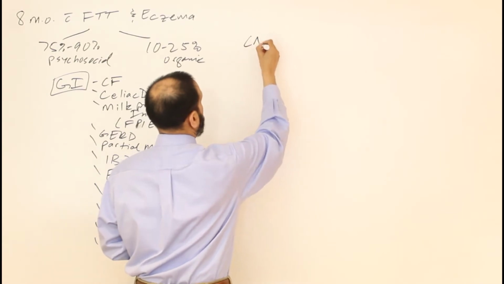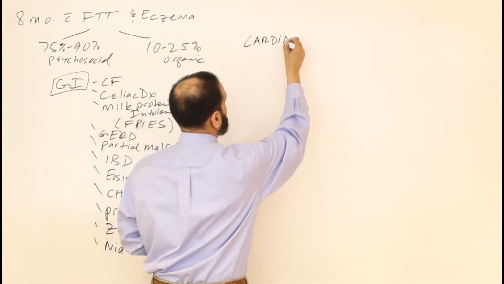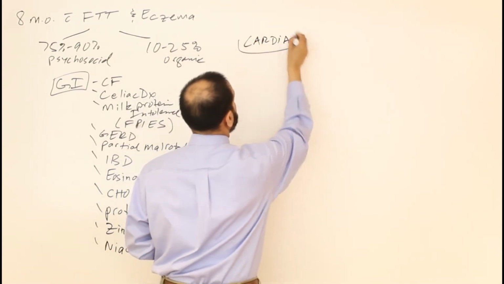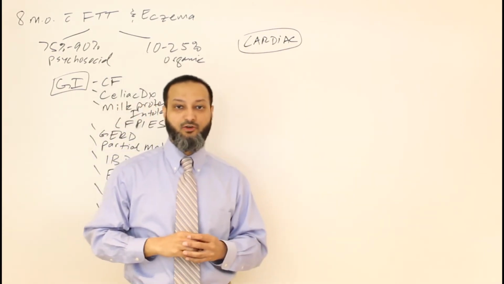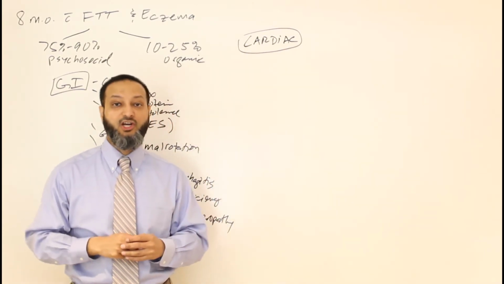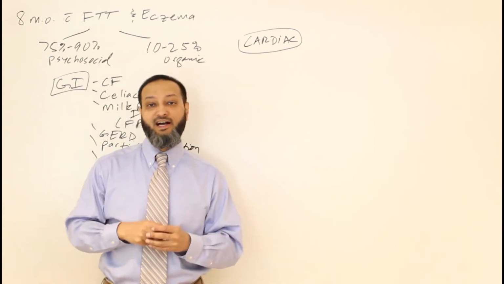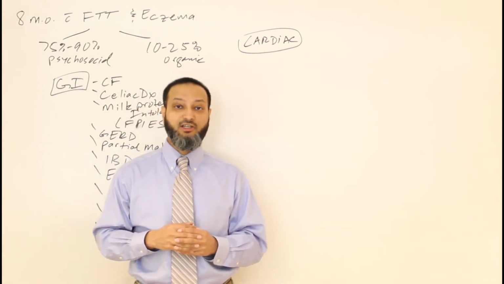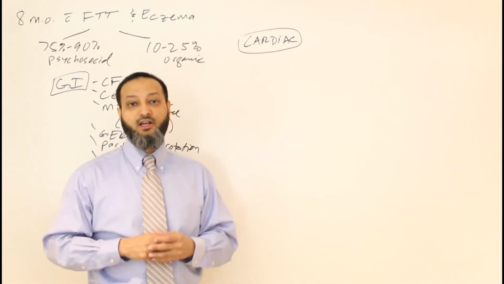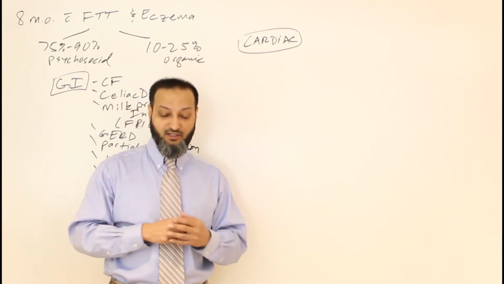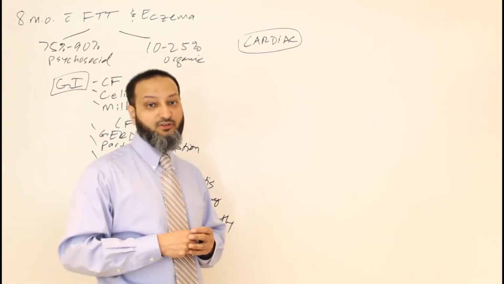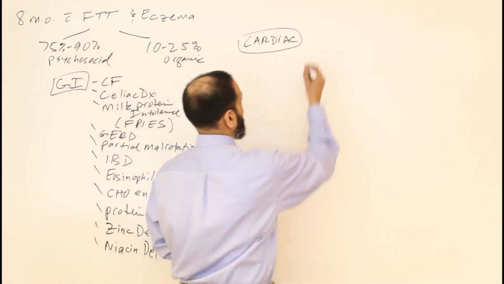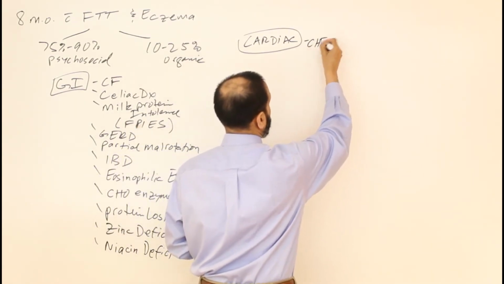Let's talk about cardiac causes. So cardiac causes of failure to thrive basically would be congestive heart failure, right? So if a child at this age, 8 months of age, had a VSD that started to have a lot of left to right shunting, developed pulmonary edema, and increased work of breathing, and they were burning more calories as a result of that heart failure, that can definitely cause poor weight gain and failure to thrive.